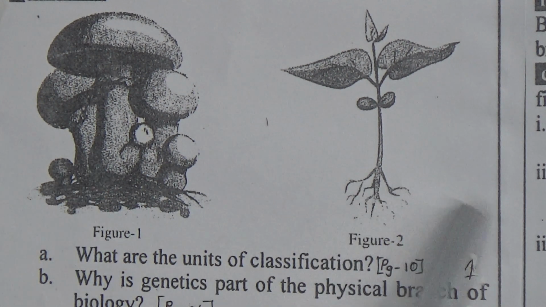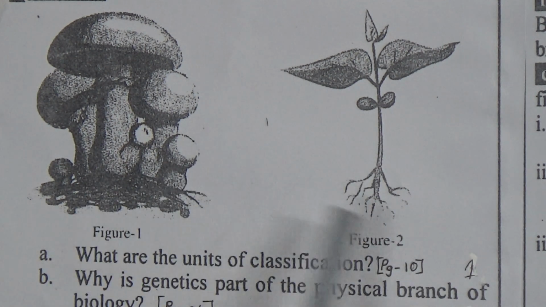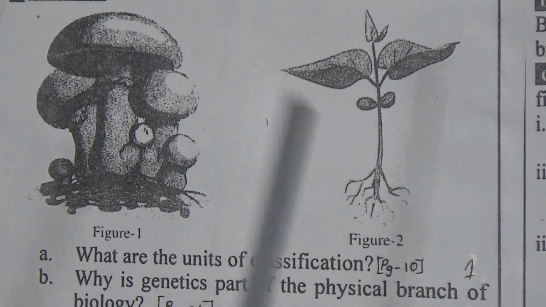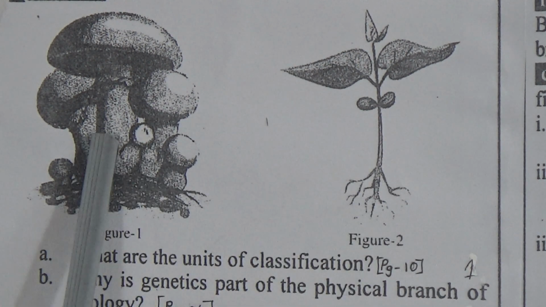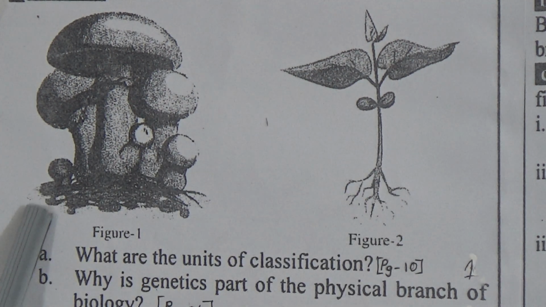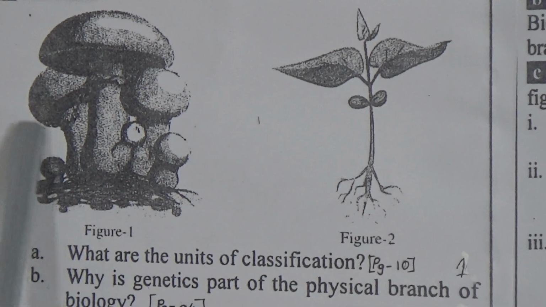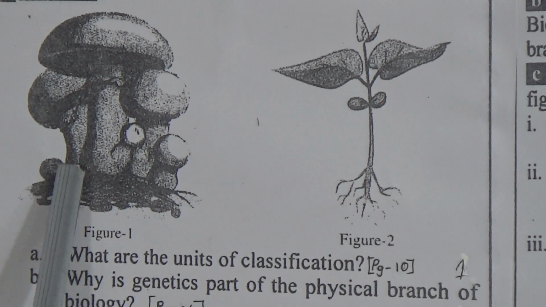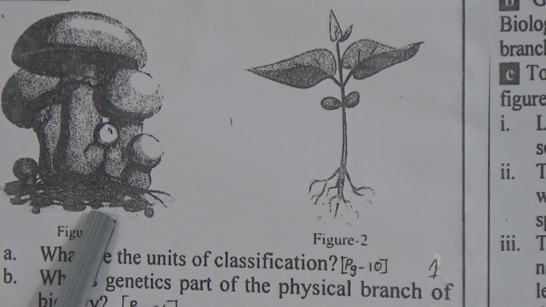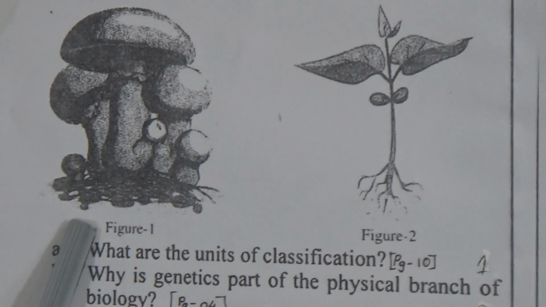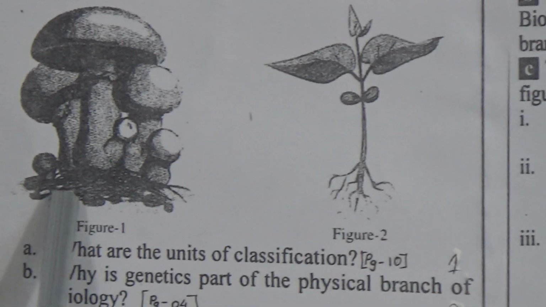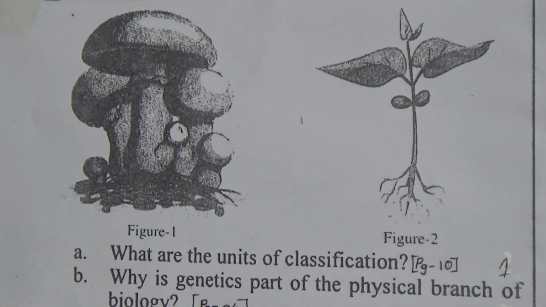So by seeing the picture, we can easily understand that the figure 2 organism is more advanced between the two figures shown in the stem. Now come to the answer. Dear students, I will not provide the full answer of question D because this is your homework, but I will just show you how you will solve it. I will give only one point and tell you about the rest, how you will find out the answer.